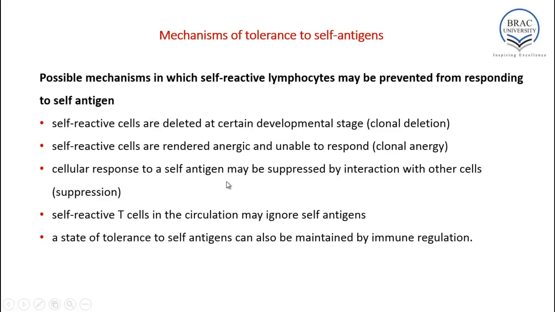Cellular response to a self-antigen may be suppressed by interaction with other cells. That is called suppression. We will learn again about suppression in the upcoming lectures in detail. Self-reactive T cells in the circulation may ignore self-antigens. Okay, so when T cells ignore self-antigen, then it can also show tolerance. A state of tolerance to self-antigen can also be determined by immunoregulation. So when the immune response is regulated by its components, it can also develop tolerance. How this regulation occurs, again we will learn about in the upcoming lectures.